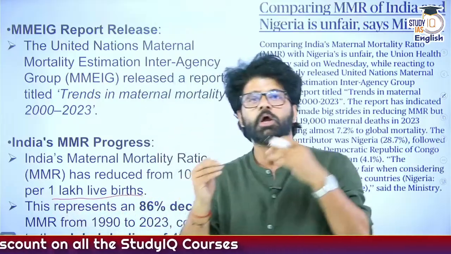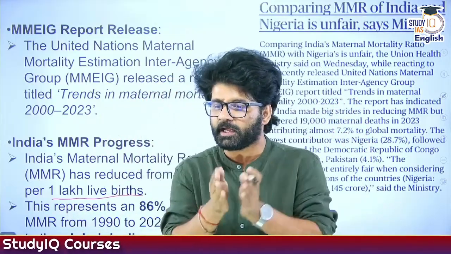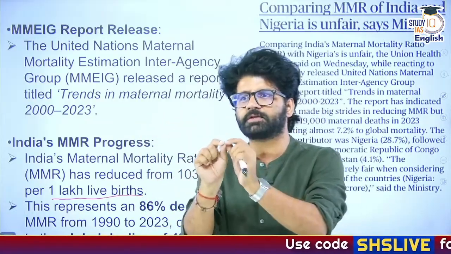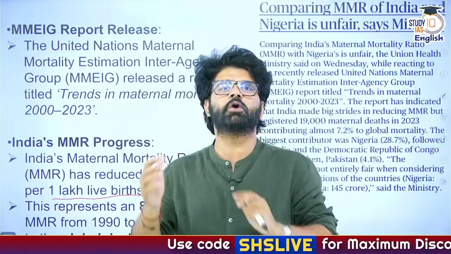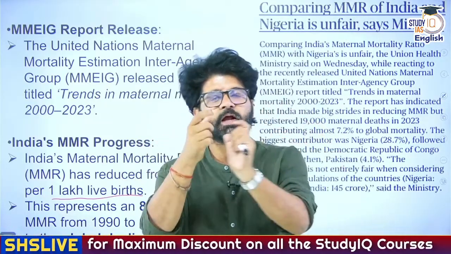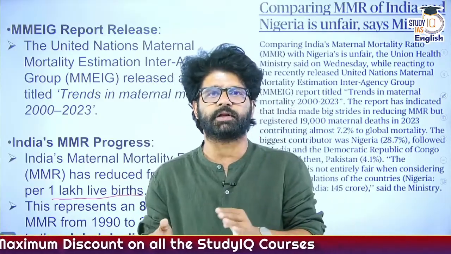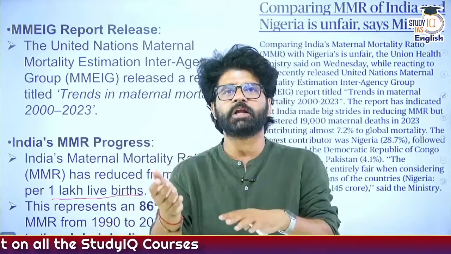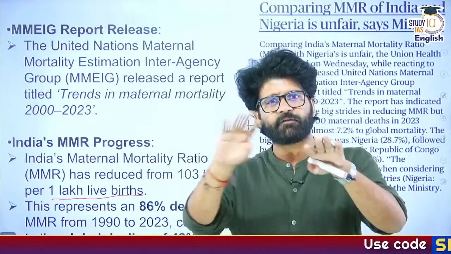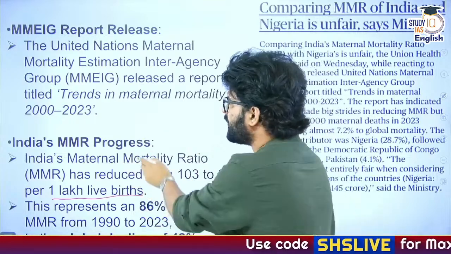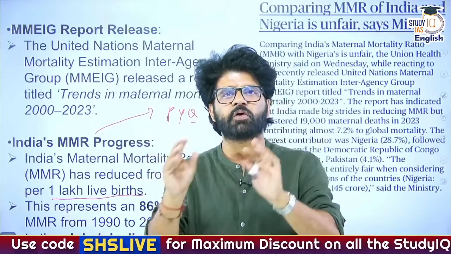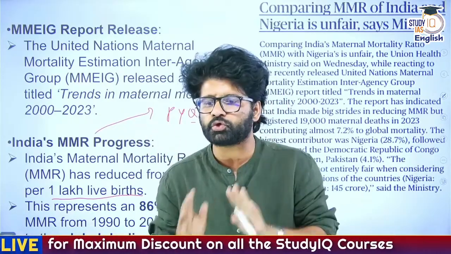Please pay attention here, because when you will read about, let's say, infant mortality rate, there we will be talking about how many children are dying per 1,000 live births and within 1 year. So that is infant mortality rate. Then there is something known as neonatal mortality rate. Per 1,000 live births, how many kids are dying within 28 days of their birth? So these are different terms. Reference frame varies. UPSC has already asked a question in PYQs on the basic meaning of MMR, NMR and IMR. So we should know about it.